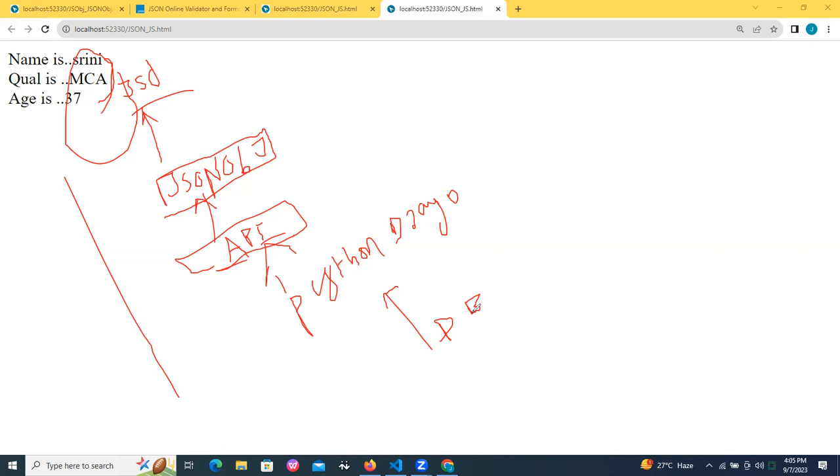Next time you log into Facebook or Instagram, you only give your username and password. When you click on the sign in button, it checks in the servers, in the databases, whether this user is already registered or not, and whether this password matches or not.